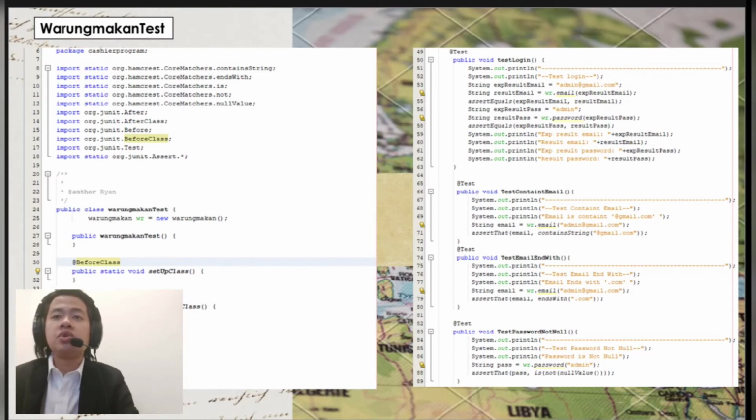In this test we use assertThat, for example, assert that email is the value, and then the expected value, what we want.